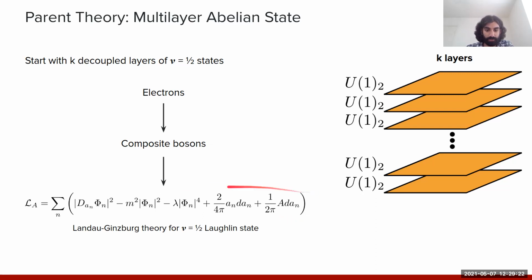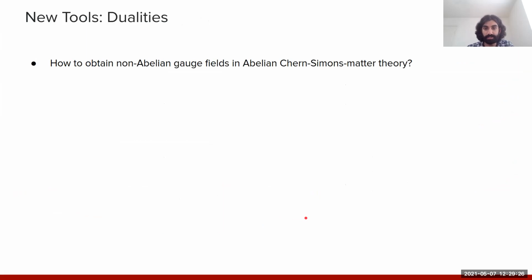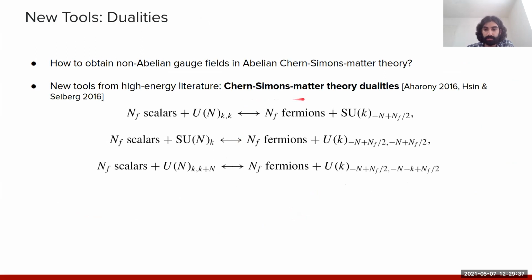Okay, and so at this level, it's perhaps still not quite clear how we can actually access a non-abelian phase in this multilayer abelian system, since there are still no non-abelian gauge fields. And so to make progress in this direction, we can make use of these recently conjectured field theory dualities that I've alluded to before. The notation presented here is not so important.